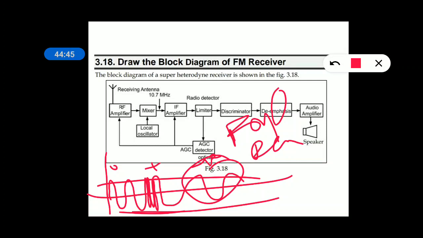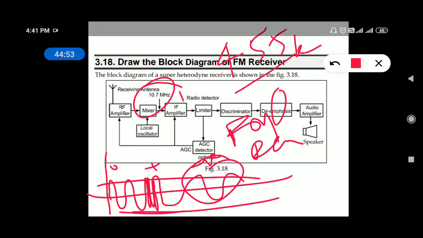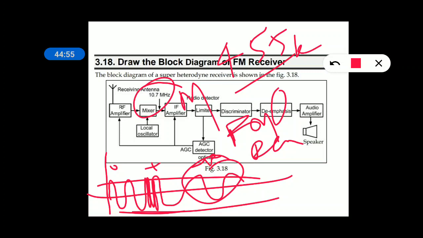The IF value in an FM receiver is 10.7 MHz, whereas the IF value in an AM receiver is 455 kHz. Here it is in the form of megahertz. The reason is the band used for FM transmission is 88 to 108 MHz, hence the IF also lies in the order of mega, whereas the band used for AM is in kilohertz, that is 550 kilohertz to 1650 kilohertz. Hence the IF value also exists in the form of kilohertz only.